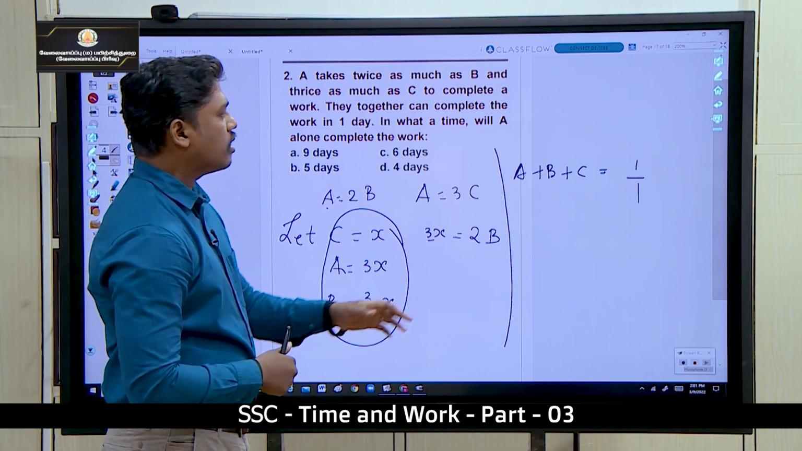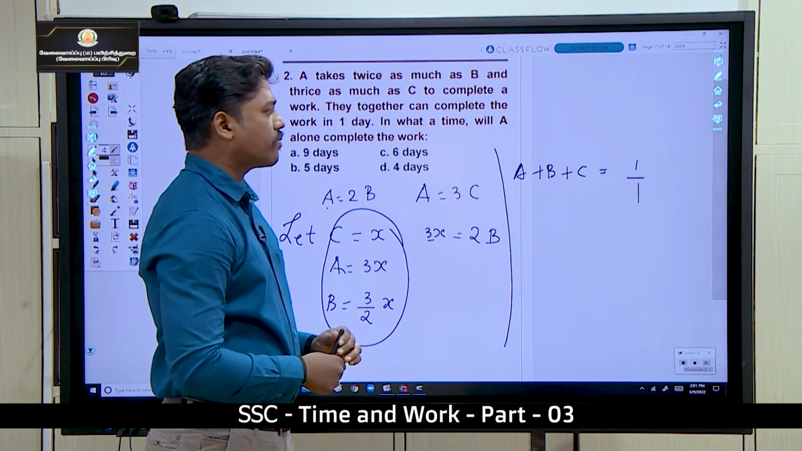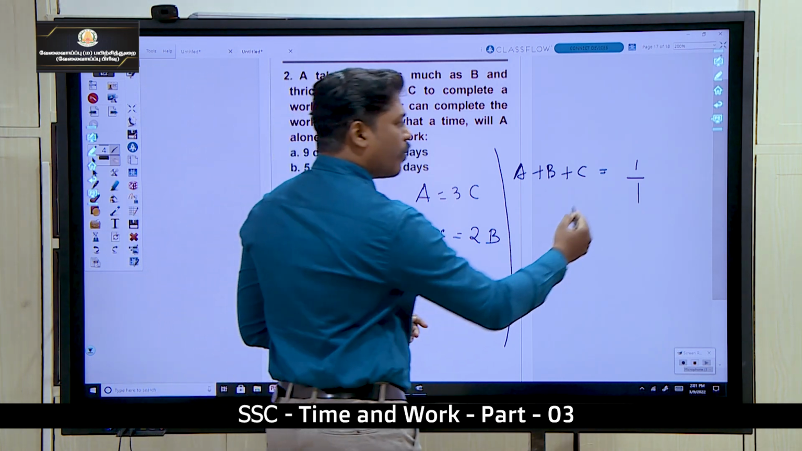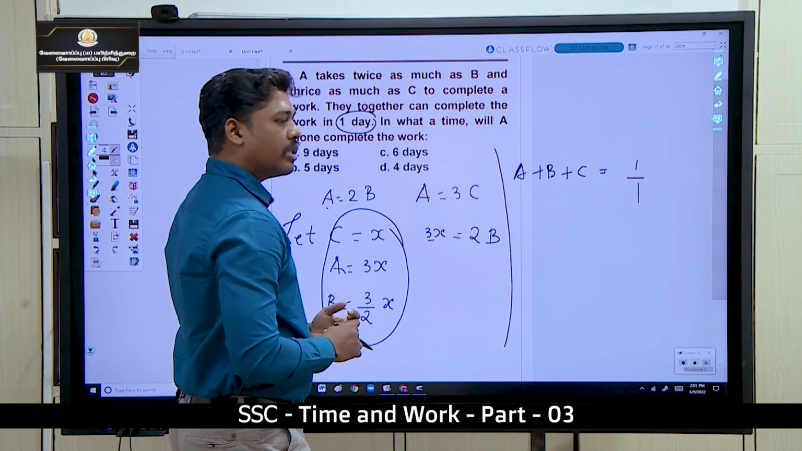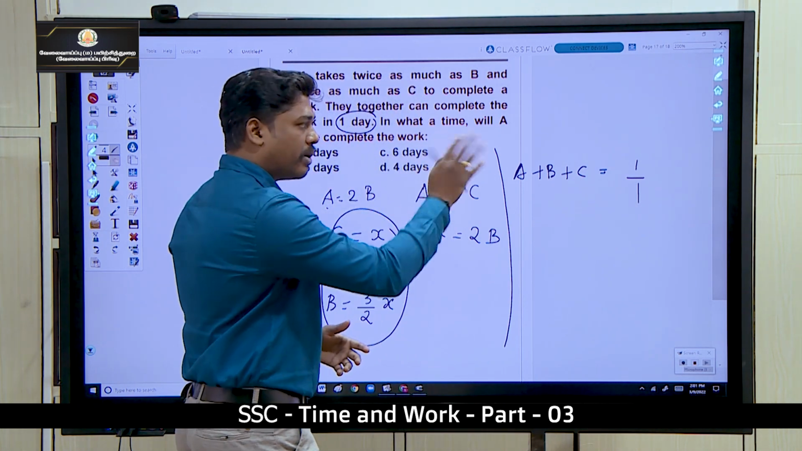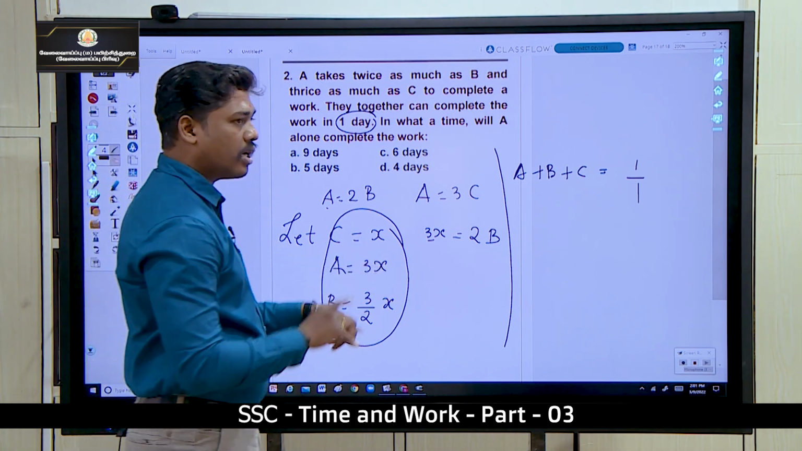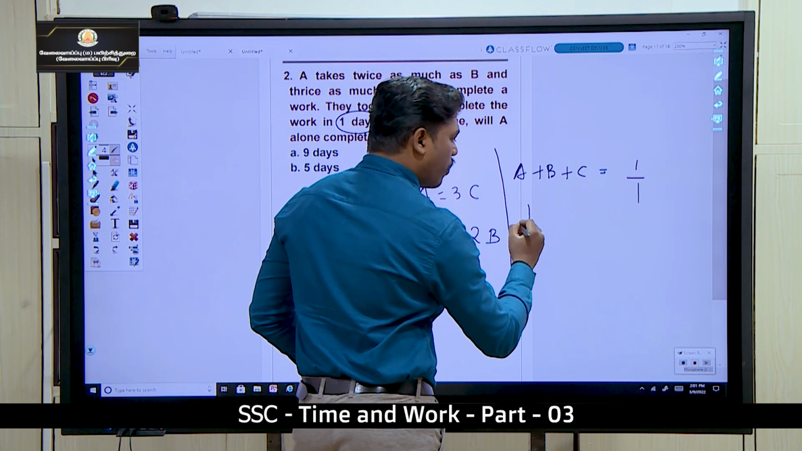Okay, so they can complete the work in 1 day. If they can complete the work in 2 days, for example, then in 1 day we say 1 by 2. Here they are going to do it in 1 day only, so 1 by 1. So look at A, A can do a work in 3x. So in 1 day A can do 1 by 3x.